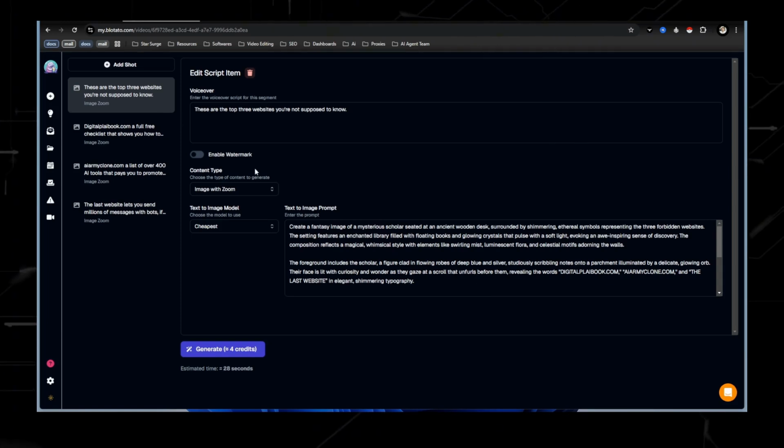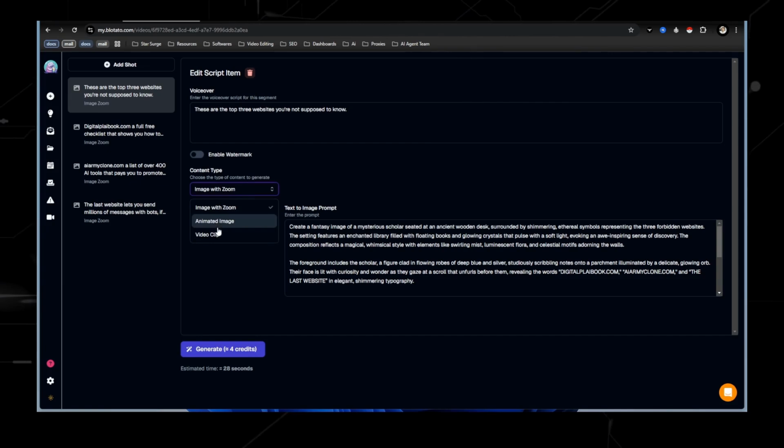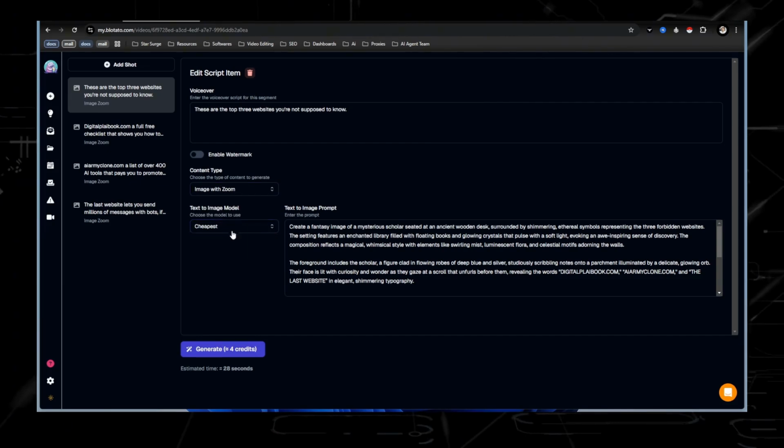So once it's finished creating, you can see that there's 4 different shots right here. Now you have the ability to make it animated clips, change everything, but I'm all about volume.